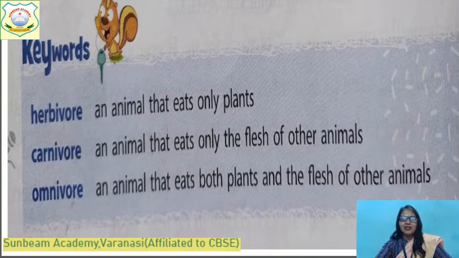In an exam, a question will come: which of the following is a herbivore? Cow, lion, tiger. Then what will you take? Of course, cow. Okay, children? Just like that, questions can come in any type. And what are omnivores? Animals that eat both plants and flesh of other animals are called omnivores. And what are the examples of omnivores? We, the human beings, rat, and also bear.